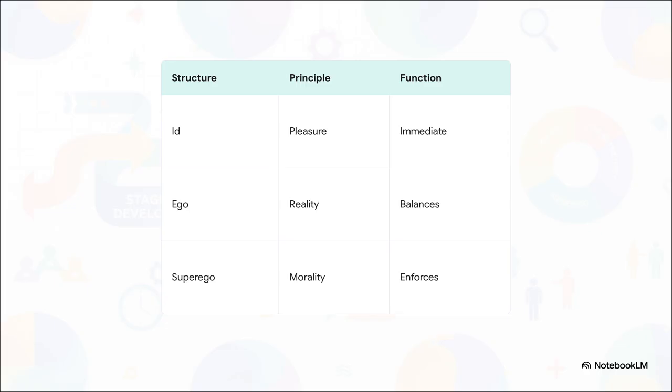So Sigmund Freud believed there's this intense internal conflict raging inside all of us. He basically divided the mind into three parts. First up is the id. Think of the id as a super impulsive toddler. It operates entirely on the pleasure principle, just demanding immediate satisfaction for whatever it wants.